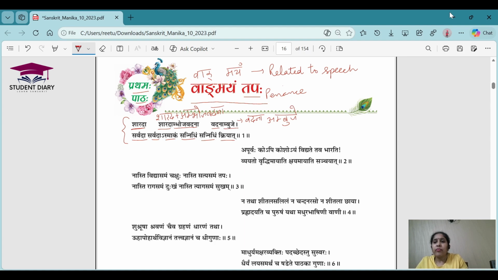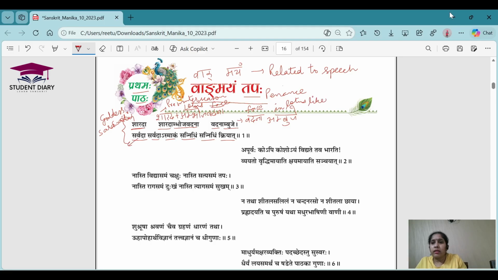Let's know the meaning one by one. Sharada is the name for the goddess Saraswati. Sharad is the pre-winter season. Amboj means lotus. Vadana means face. Ambuje is written in Saptami Vibhakti, so it means in the lotus.